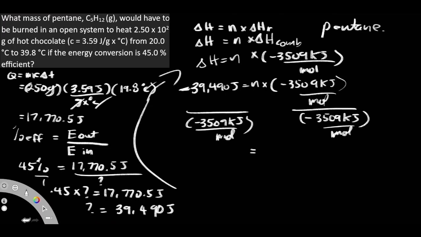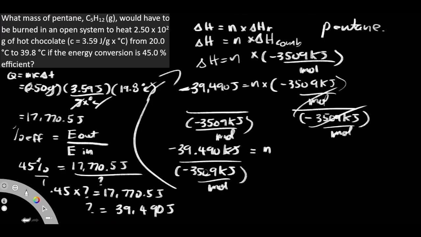So then what do I end up getting? Well, first, this here is our joules, so I have to change that into kilojoules. So first, let's cancel these out. So our moles is going to be left over here. I'm going to change this joules into kilojoules. So it's going to be negative 39.490 kilojoules, so that this one can stay in kilojoules per mole. Okay, so then this cancels out, this cancels out. So I end up just getting this value divided by this value, 0.01125 moles. So what value of this mole is going to become our mass?